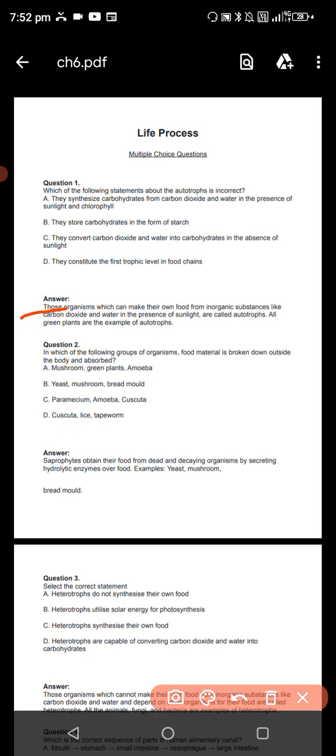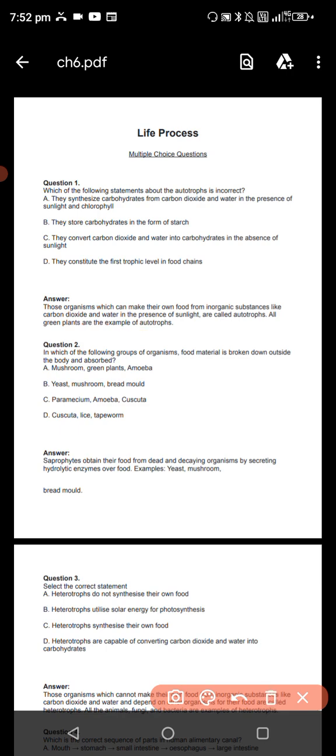Those organisms which can make their own food from inorganic substances like carbon dioxide and water in presence of the sunlight are called autotrophs. All green plants are examples of the autotrophs. Auto मतलब himself, troph मतलब food.